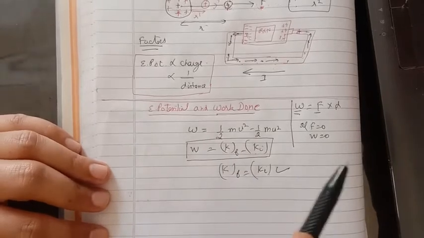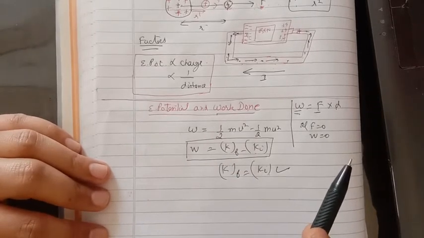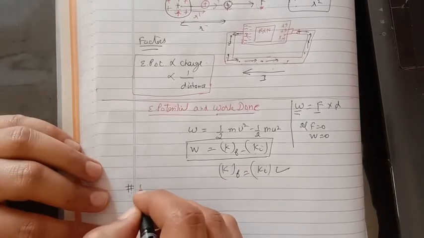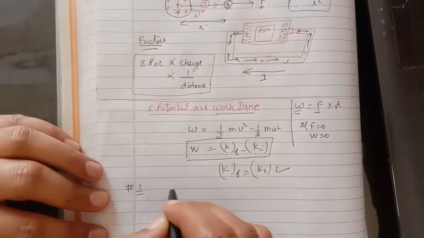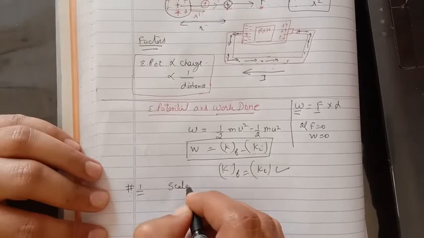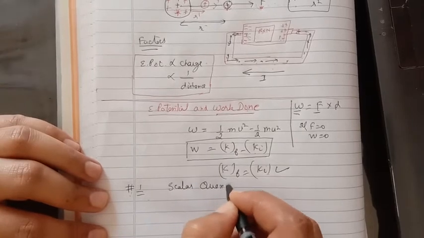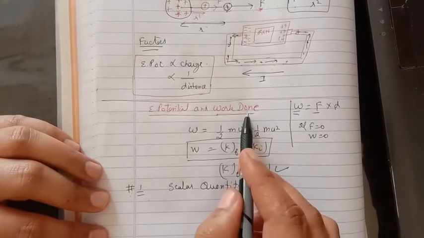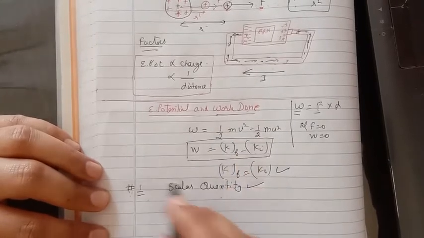Before going into the formal definition of electric potential, there are two important points which we have to discuss. Point number 1, electric potential is a scalar quantity. It is not a vector quantity, because we define it in terms of the work done, which is a scalar quantity. So it is a scalar quantity.